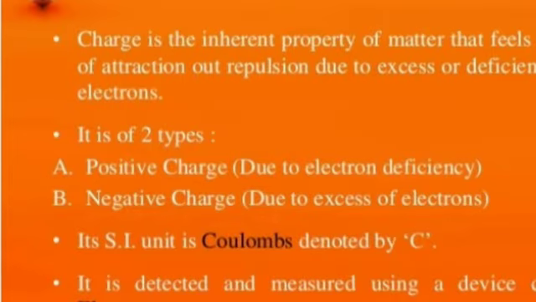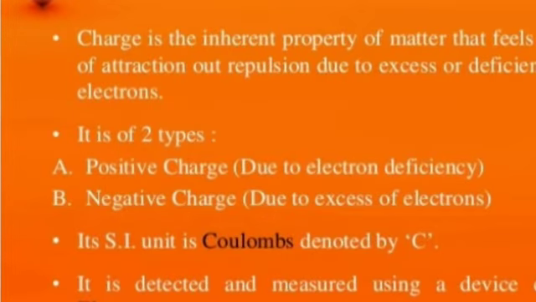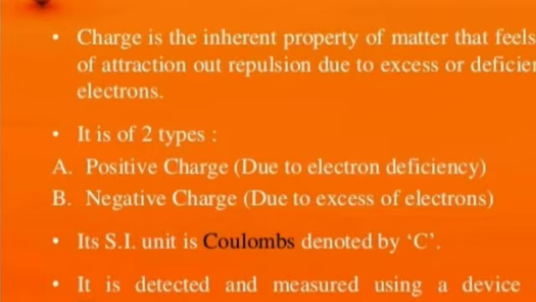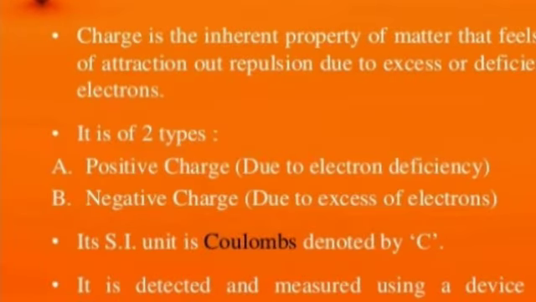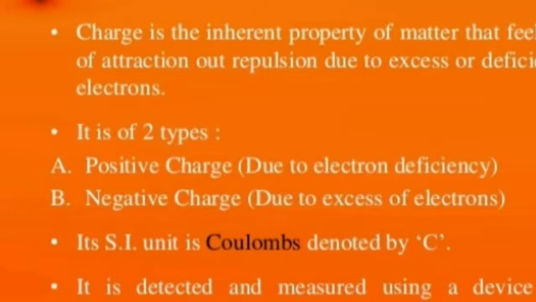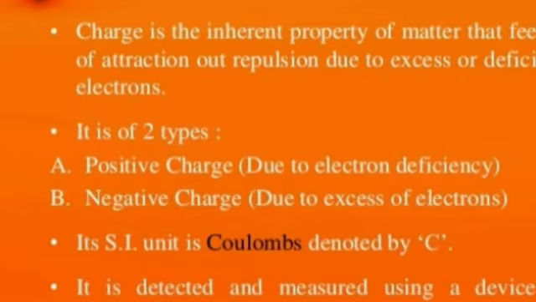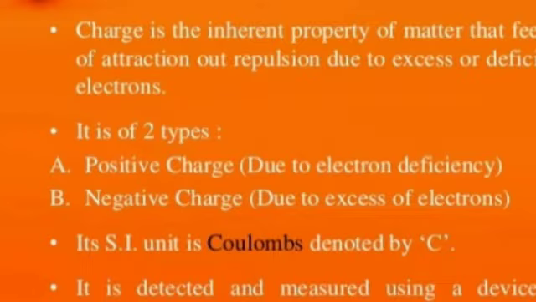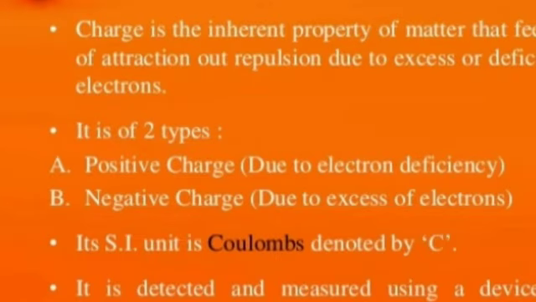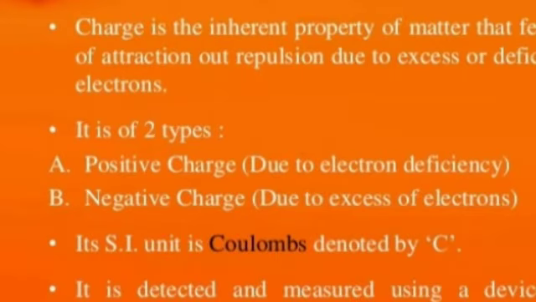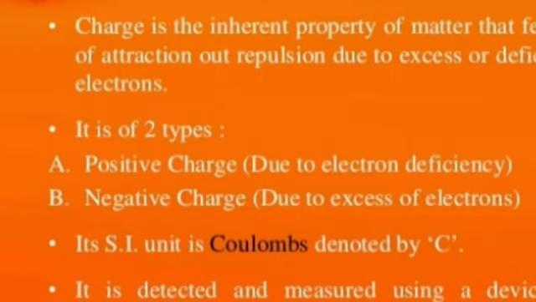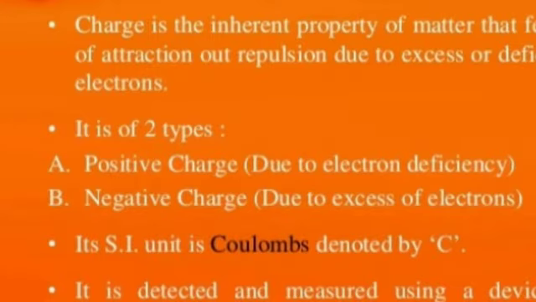You'll come to know how an object becomes deficient in electrons or gets an excess of electrons, how it gets a negative charge and how it gets a positive charge, in the next slide. The SI unit of charge is the coulomb. It is denoted by C. To know whether any body has a charge or not, we use an instrument called an electroscope. In the coming slides you will come to know what we mean by electroscope.